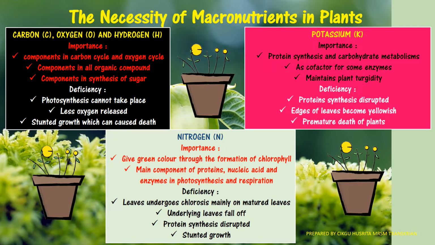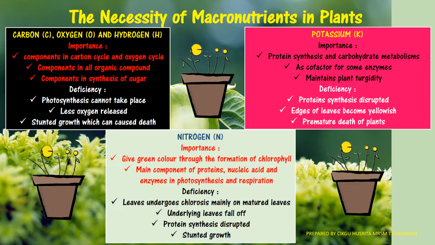Alright, and then the second one is potassium. Actually, potassium is very important for protein synthesis and carbohydrate metabolism. It also acts as a cofactor for some enzymes and maintains plant turgidity. Okay, so deficiency will cause protein synthesis to be disrupted, the edge of the leaf becomes yellowish, and premature death of the plant.